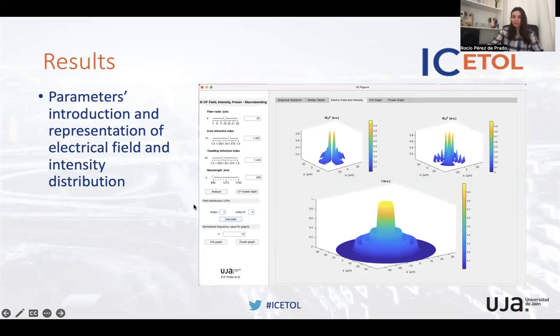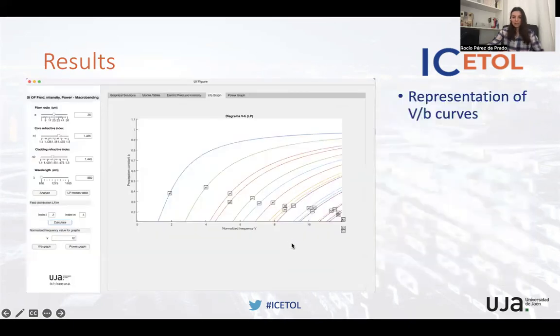So we are able to see it graphically, and it is also possible to move in 3D. And because of the use of these numerical methods, once we have the specific value for the normalized frequency, students are also able to know what diagrams are possible.